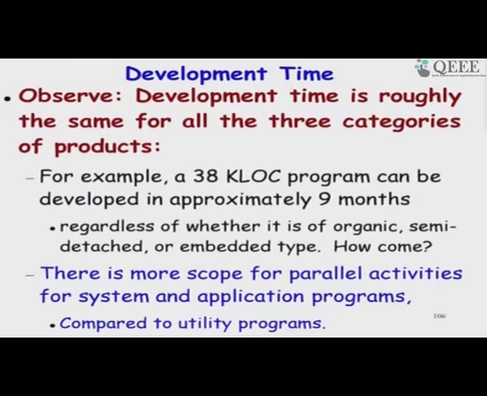But in COCOMO 2, as you will see shortly, there is component based development, reuse and so on, which have been considered, and we will see how to use that. And in none of the models has the effect of different process models been considered.